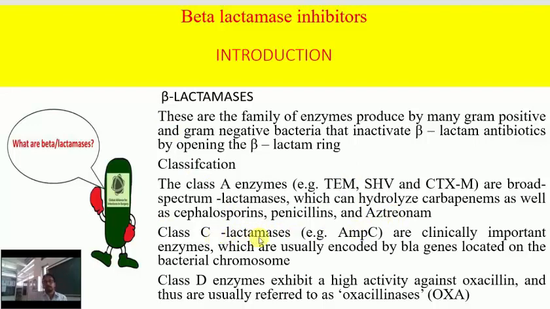Class C lactamases, that is AmpC, are clinically important enzymes, and they are encoded by genes located on the bacterial chromosome. Next is class D enzyme, which exhibits high activity against oxacillin, and is usually known as oxacillinase, OXA.